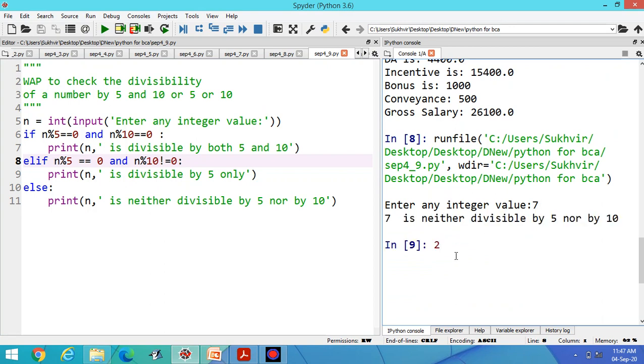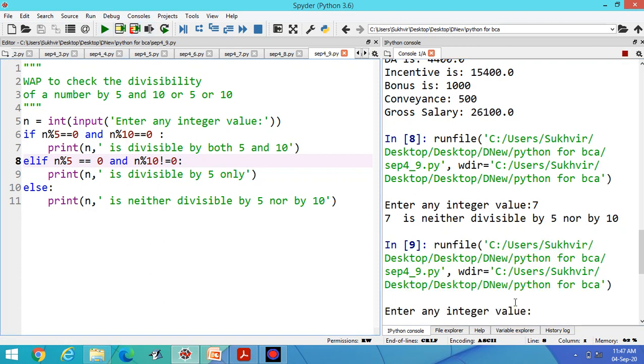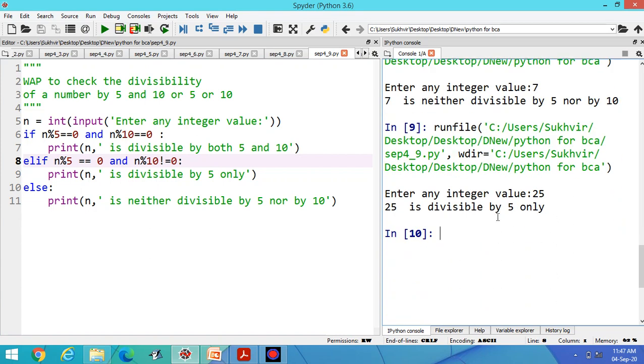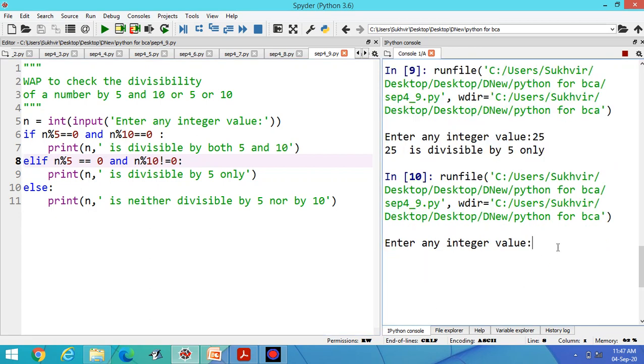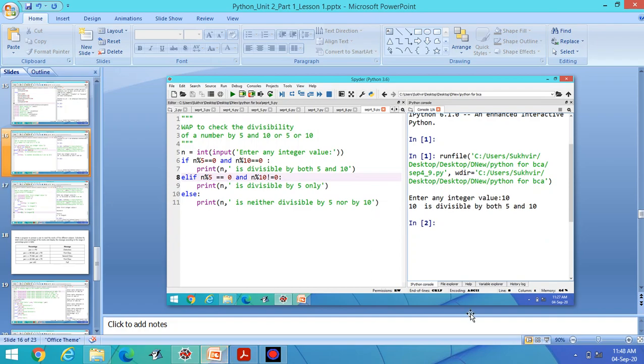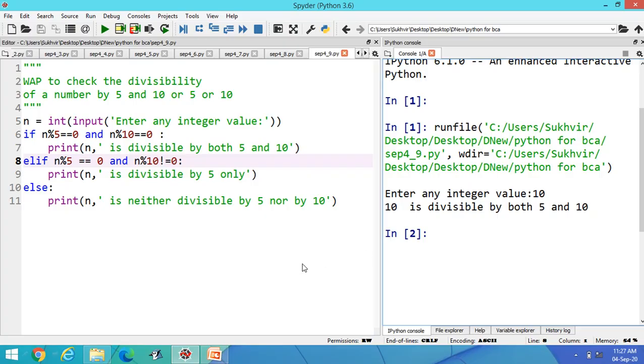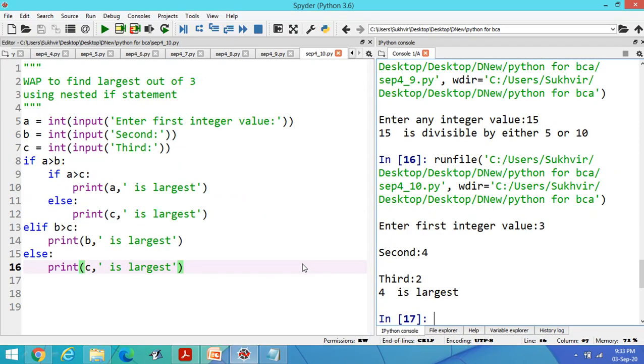Suppose I enter 25. 25 is divisible by 5 only. Suppose I enter 20. 20 is divisible by both 5 and 10. Is it okay? All the conditions are there. Now, the next one.